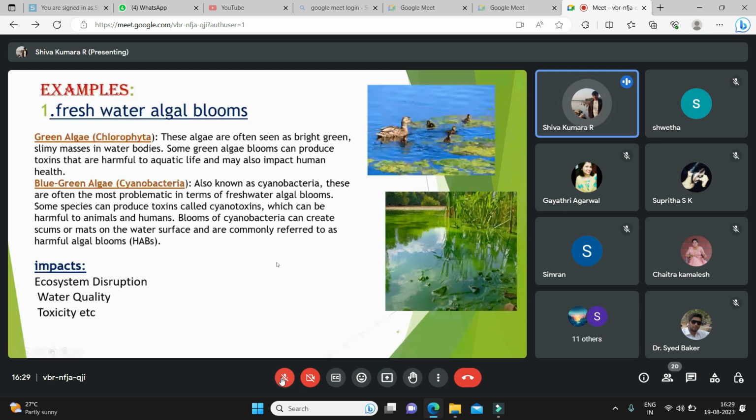There are various examples of algal blooms based on their origin. First, freshwater algal blooms. These are seen in freshwater sources like rivers and lakes, and examples are green algae, chlorophyta. These are bright green in freshwater bodies, and they produce toxins which cause death of fish and small aquatic organisms. Another example is blue-green algae, also known as cyanobacteria.